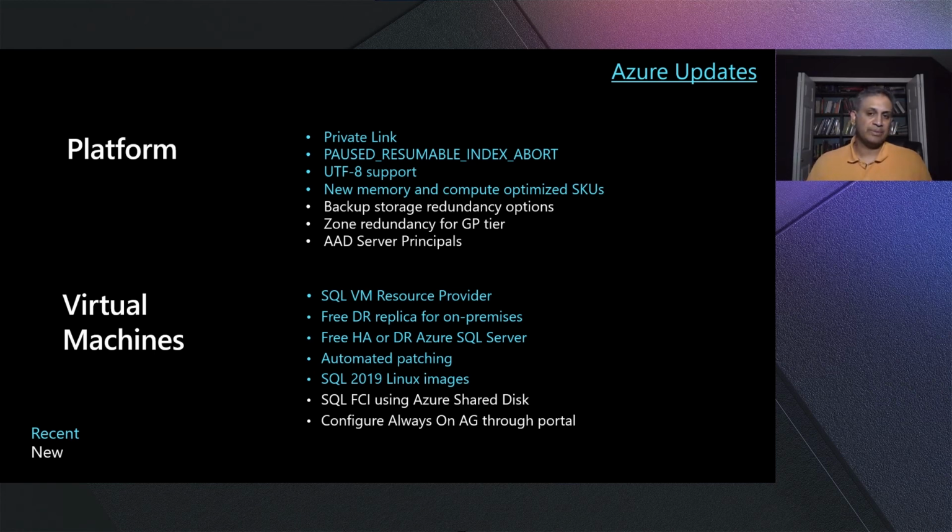So if you are setting up a clustering topology for VMs, you will now be able to use this. And last but not least, a common ask is simplifying the experience to set up availability groups. I know it's not easy. So now you have a very seamless clickable experience in the portal where you can set up and get going with availability groups with minimal friction.